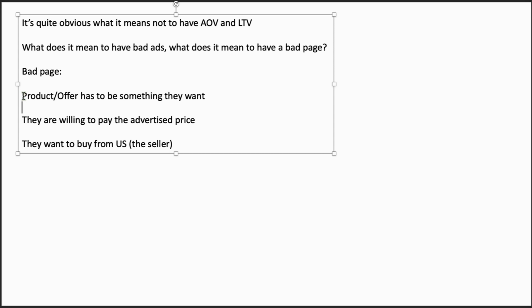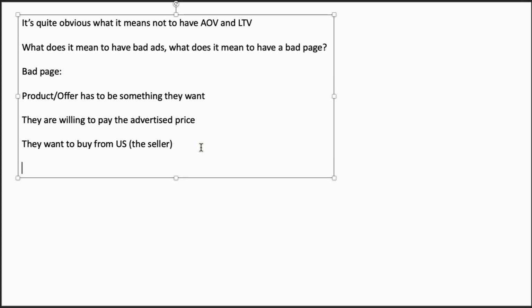So now let's imagine that they want the product, they're willing to pay the price, and they want to buy from us, right? Is there another context? Yeah, sure. What if they don't believe in themselves? They don't believe that they're worthy. They want the product, they're willing to pay the price, they want to buy from us, but they feel they don't have enough self-esteem. They're not confident and whatever, right? So another context is the opposite of the context that's leading to failure, which is self-doubt. And the proper opposite of having self-doubt is that they don't have self-doubt, right?